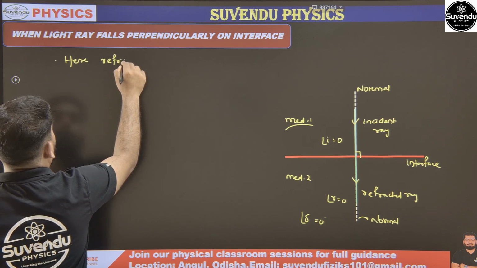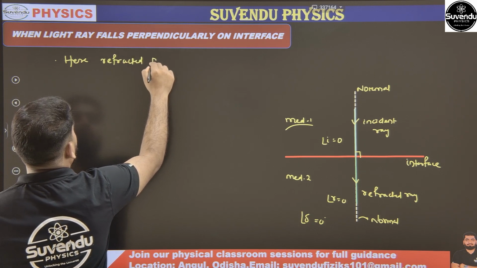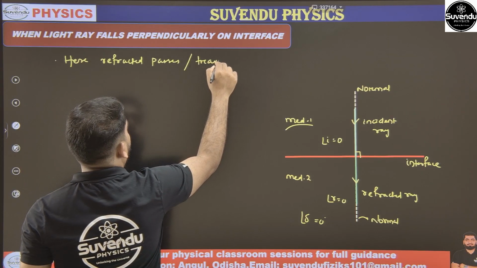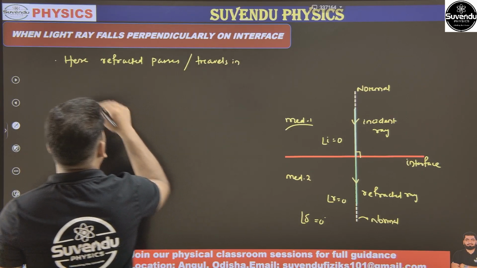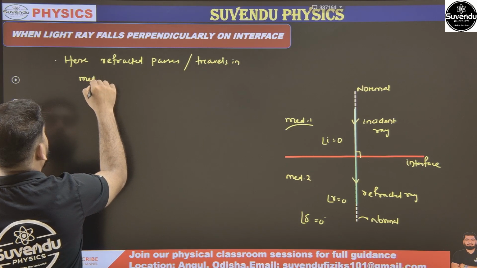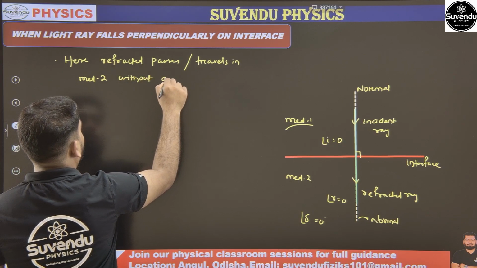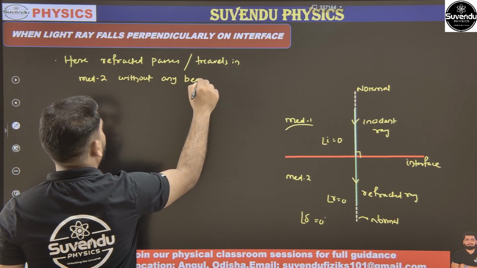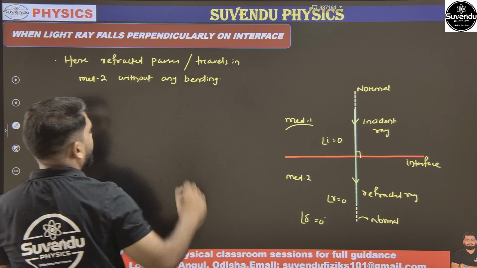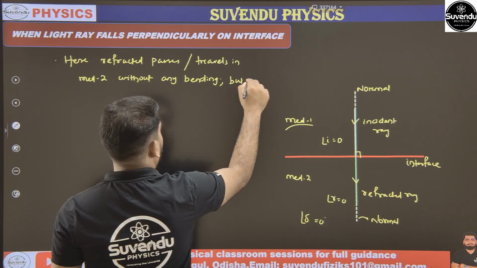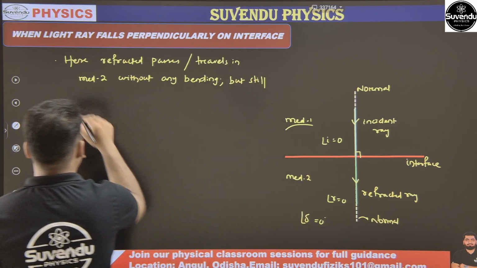the refracted ray passes or travels in medium 2 without any bending. The bending nature cannot be observed, but remember, still it is called refraction.